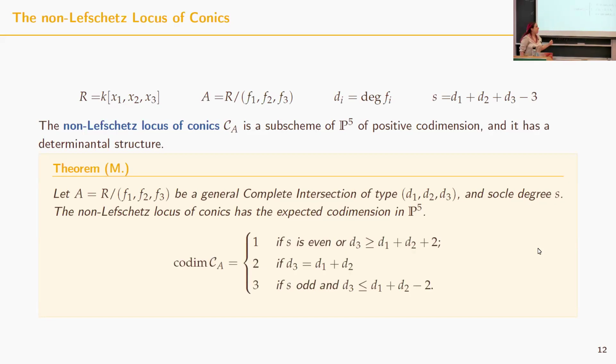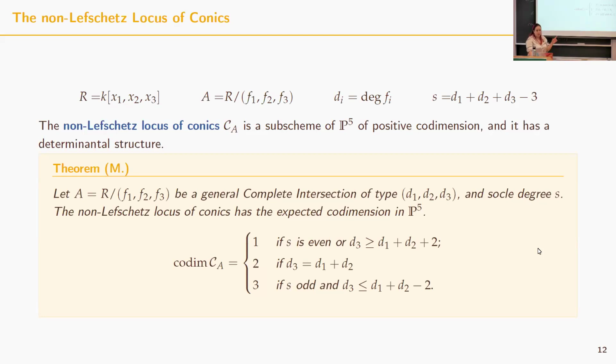Specifically, the codimension is 1 when the so-called degree is even, or d3 is bigger than the sum of the other degrees. It is codimension 2 when d3 is equal to d1 plus d2, and it is 3 if the sum of the degrees is odd and d3 is smaller.